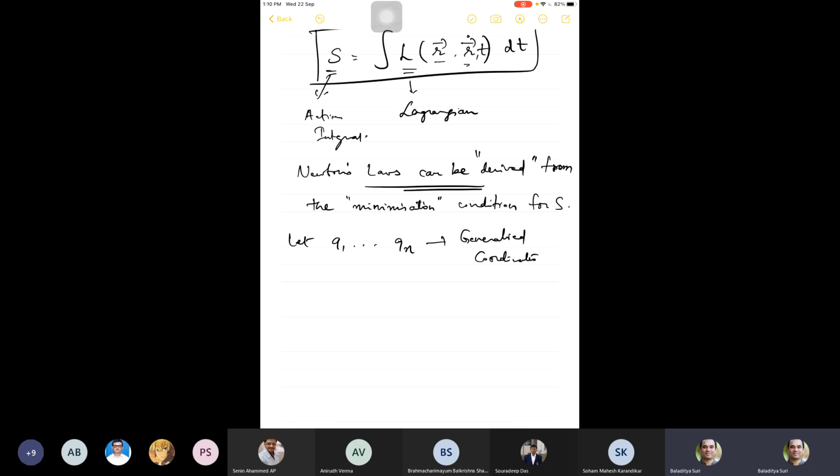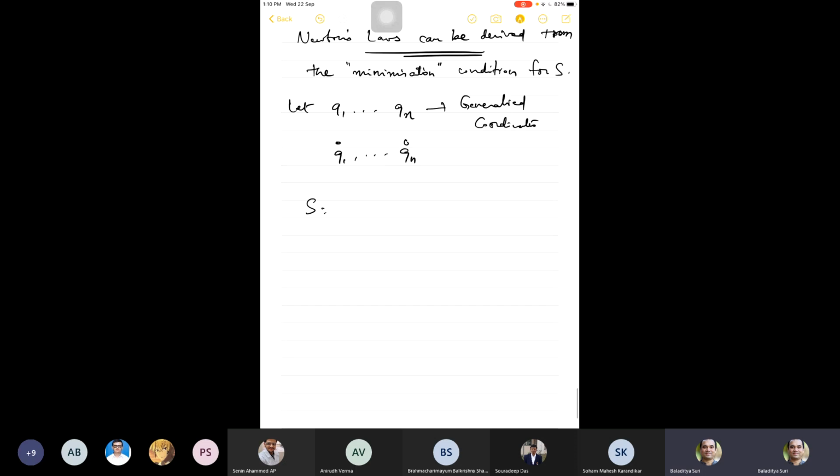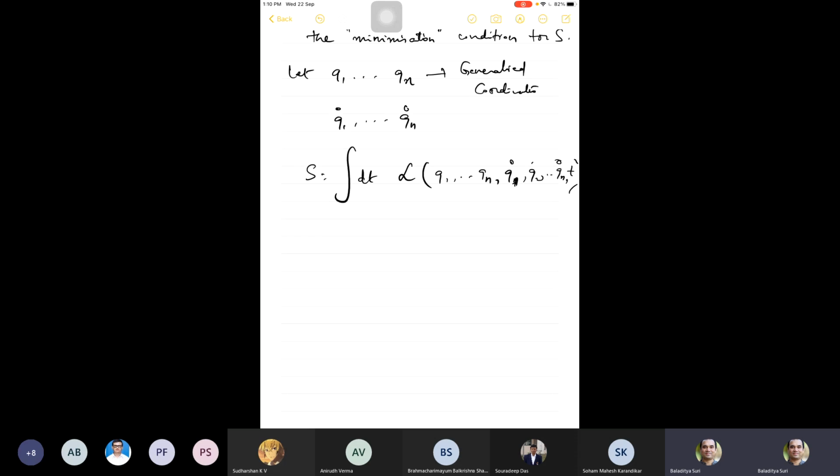In all these cases, the velocities are nothing but the time derivatives of these quantities. So this action integral is basically a function L, which is a function of the coordinates and the velocities, and many a time also time.